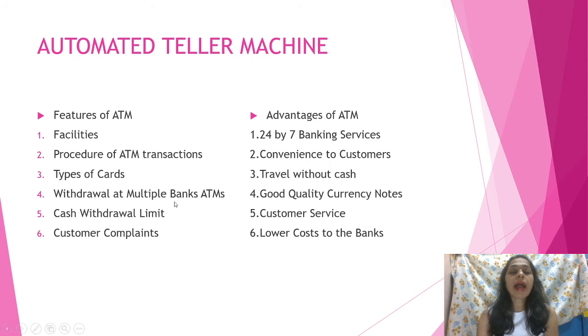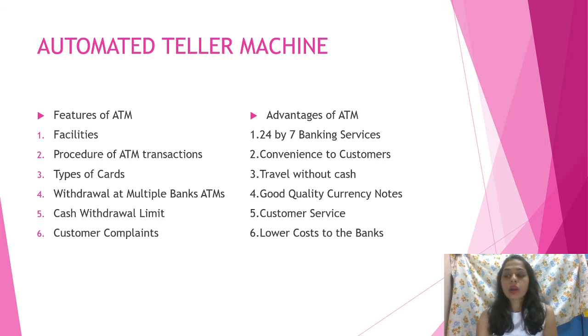Withdrawal at multiple banks' ATMs. The card of one bank can be used at any bank within India under the shared payment network system. For example, a person holding a Bank of Baroda card can withdraw money from an SBI ATM.